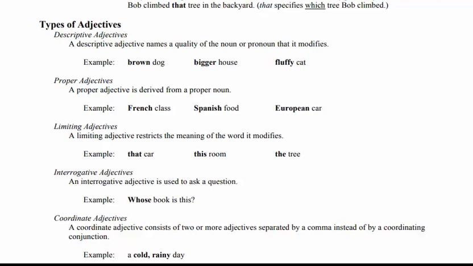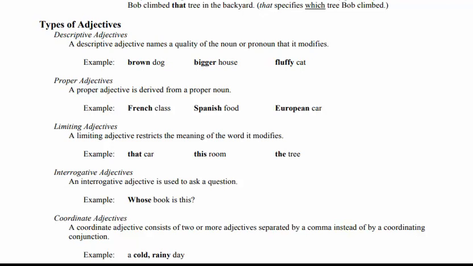Now the next one is the coordinate adjective. The coordinate adjective consists of two or more adjectives separated by a comma instead of by a coordinating conjunction. Yes. Now what is the function of the coordinate adjective? Students, when there are two or more adjectives, like the example a cold, rainy day, cold and rainy are the two adjectives, but they are separated by a comma, not by any conjunction like and or but.